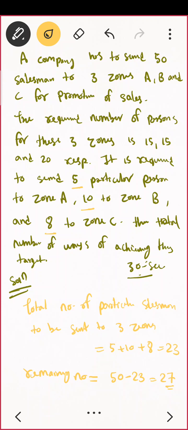Now that is quite simple, huh? For zone A, you have to select 15.